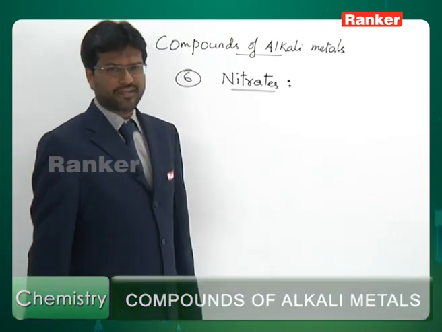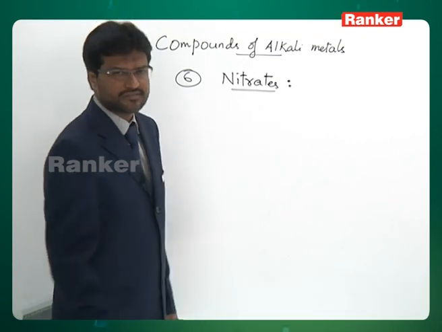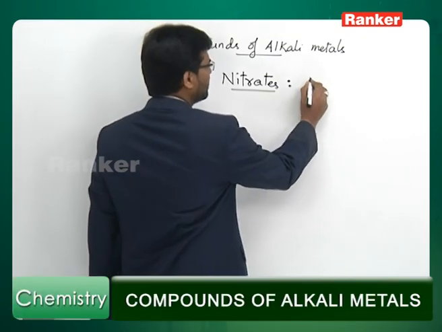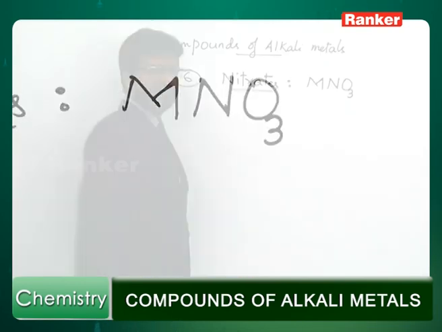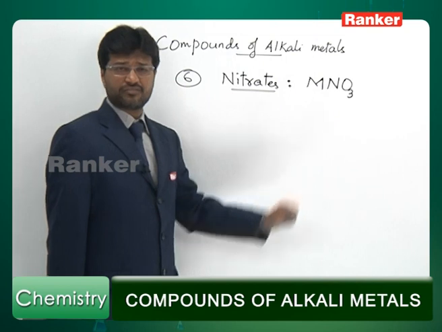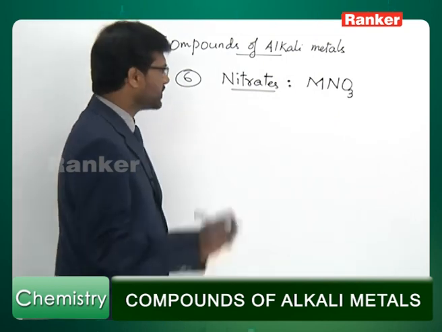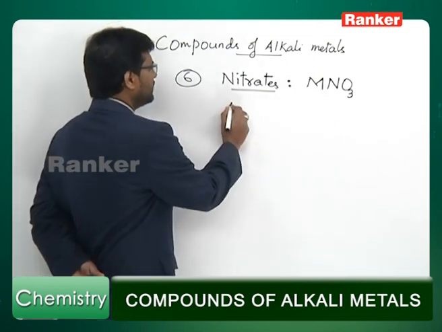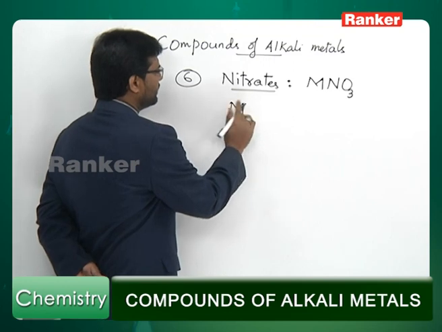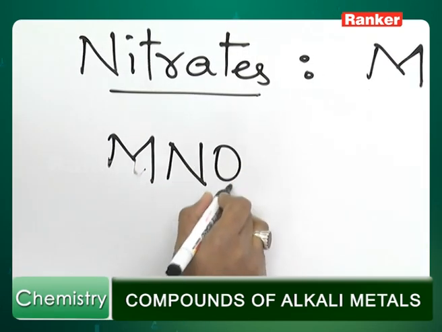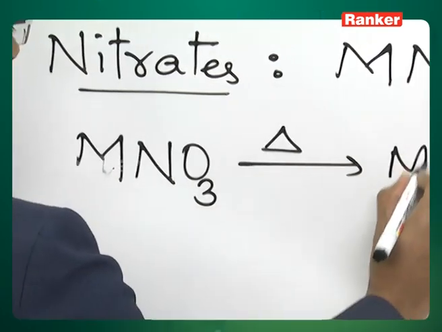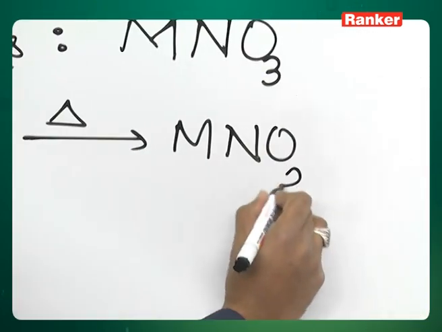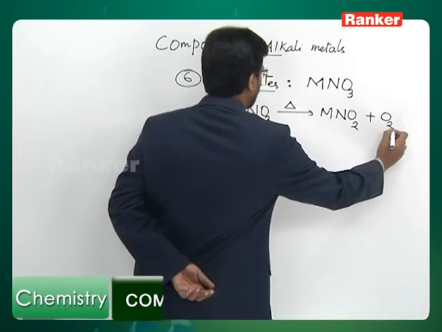Let us learn about nitrates of alkali metals. The general representation of alkali metal nitrate is MNO3. This is the general formula for an alkali metal nitrate. Now, remember that when an alkali metal nitrate is heated, you get this and oxygen gas.